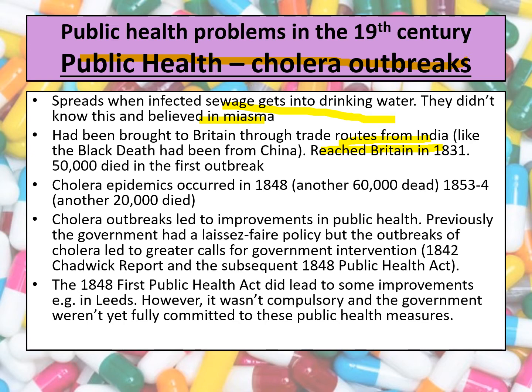In the first outbreak that started in 1831, 50,000 people died. But there were further outbreaks that happened as well. For instance, there was another one in 1848 where another 60,000 people died, and then another one in 1853 where another 20,000 people died. And it's during that 1853 outbreak that John Snow is doing his work in Soho in London.